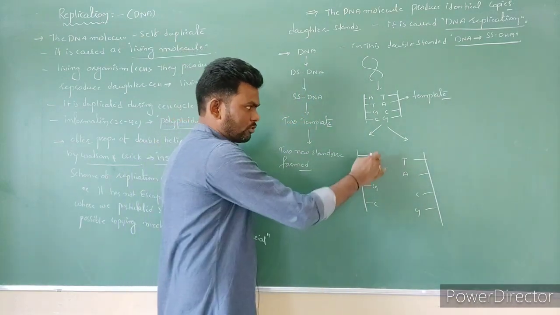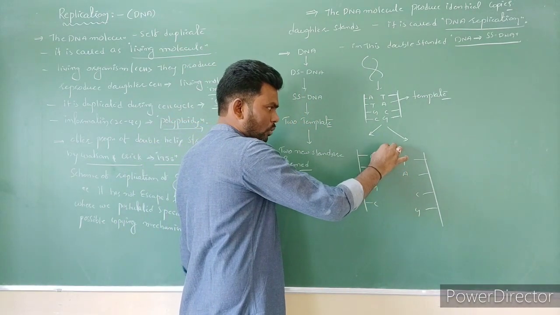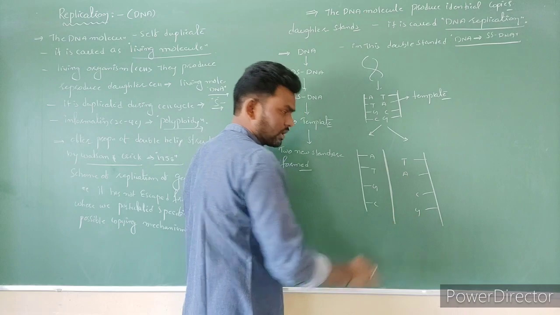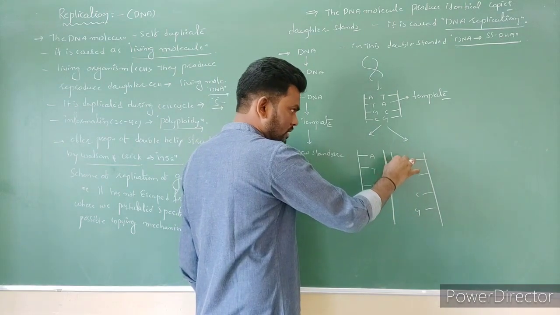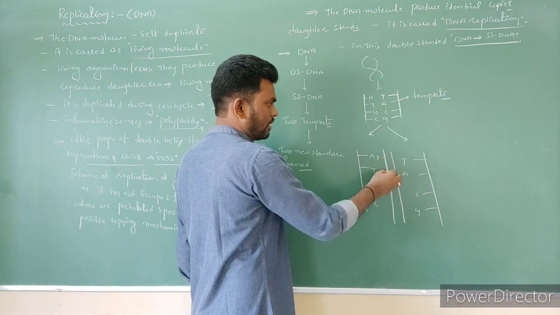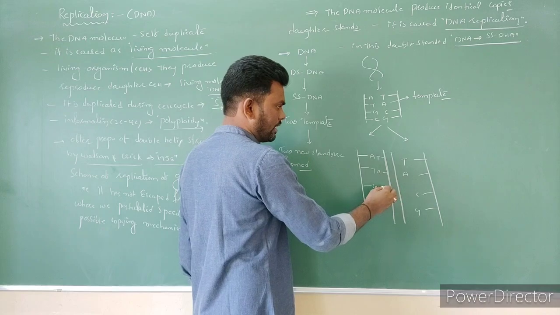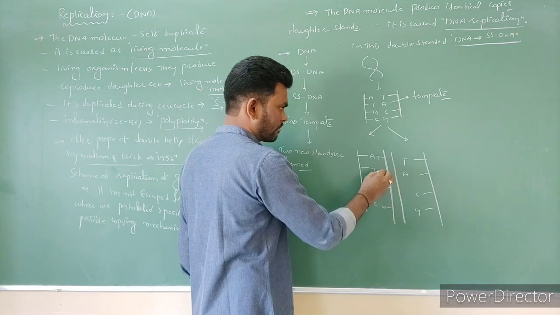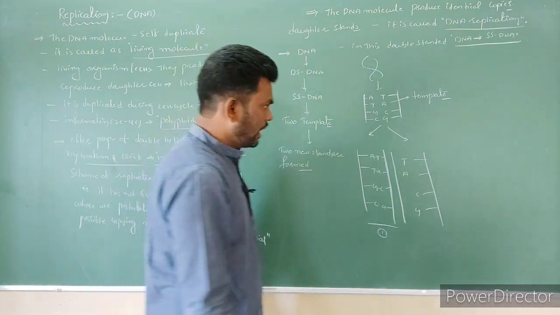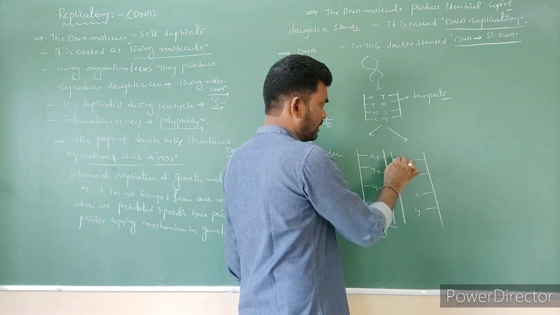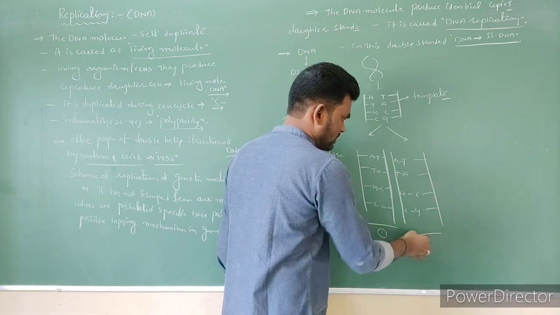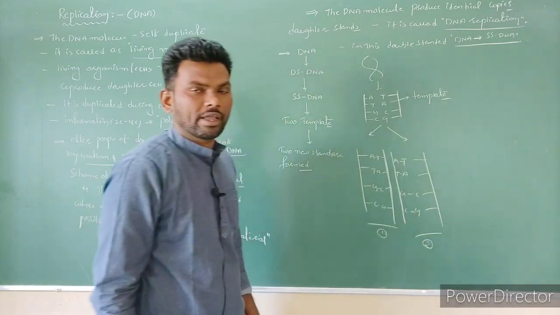Now what happened? This is an open stretch. Now on that, again nucleotides are going to pair on this strand, and as usual here also nucleotides are going to pair on this strand. Now A is going to bind with thymine, here also A, and here C, and here G, like so. This is one daughter DNA. And here also A, T, G, C. So this is the second daughter DNA molecule, like it is formed.